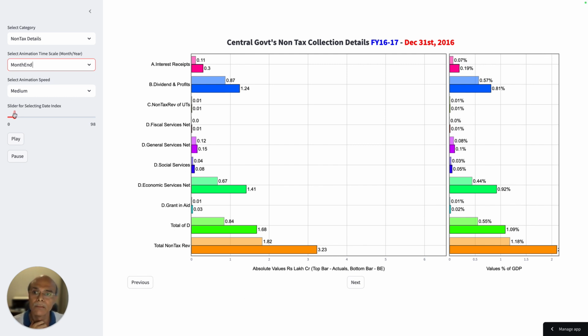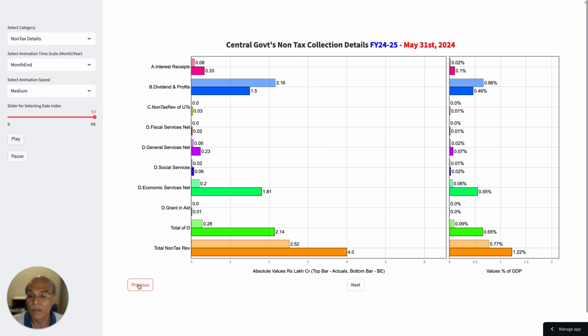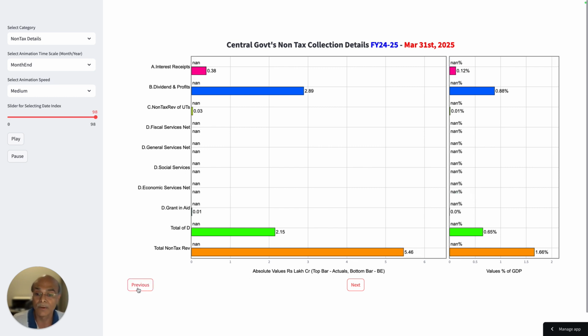So what I will do, I will go straight here at the end, and then I will do previous. Now what you see, 5.46 lakh crores, right, which is 1.66% of the GDP. Now if I do previous, it is 4 lakh crores estimate in the February budget. So see, there is a significant jump from 4 lakh crores to 5.46 lakh crores, a 1.46 lakh crore jump. That actually has helped the government significantly in their ability to mop up more money for the schemes that they have launched, right?